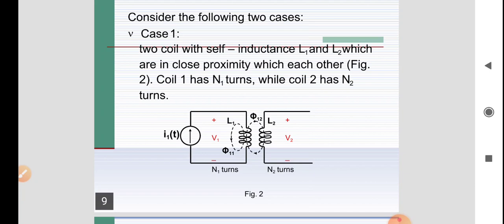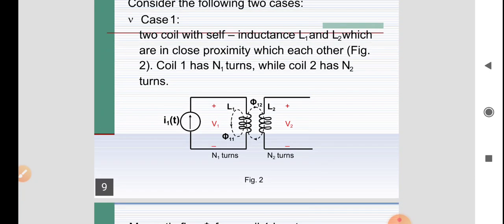That flux we represent as phi 11. Here phi 11 represents the flux generated in coil 1 due to current 1. Similarly, due to the same current, some other flux is generated in the second coil. That flux is represented by phi 12, where 1 indicates it is due to the current I1, and 2 indicates the flux is generated in the second coil.